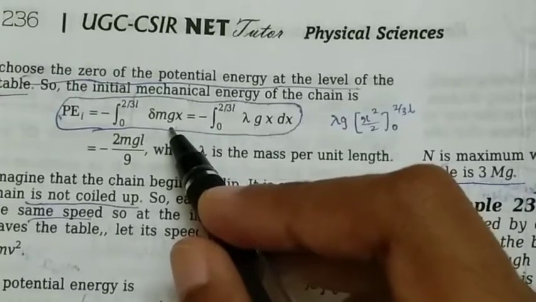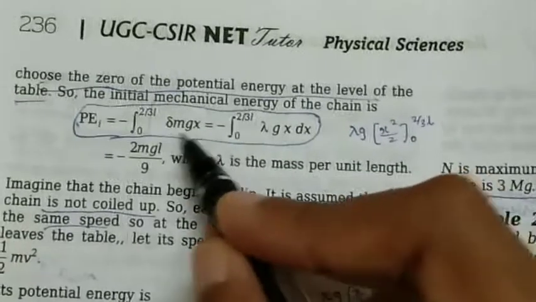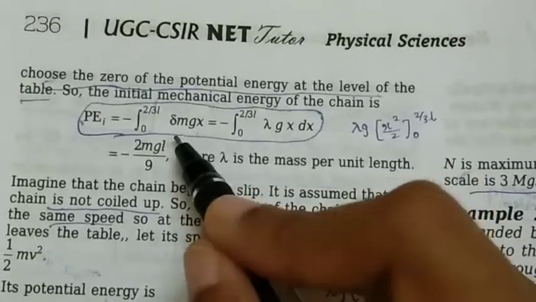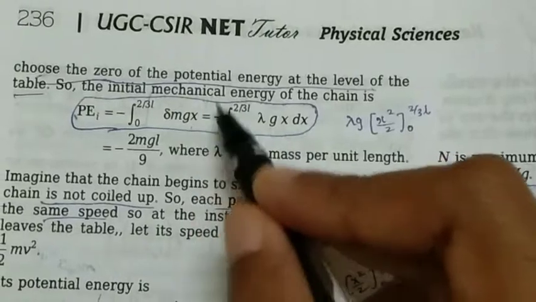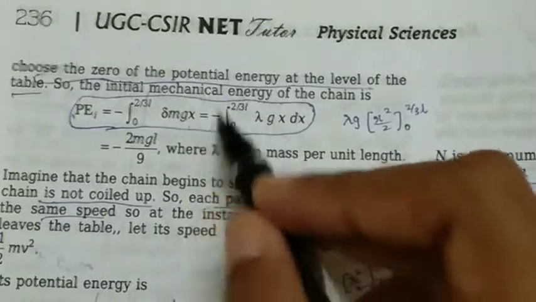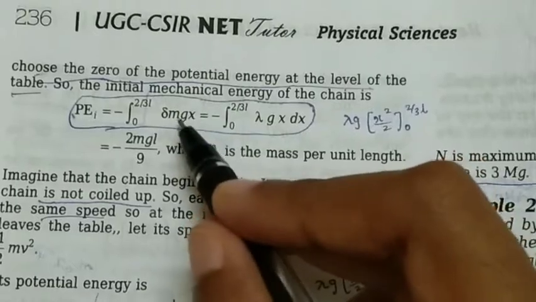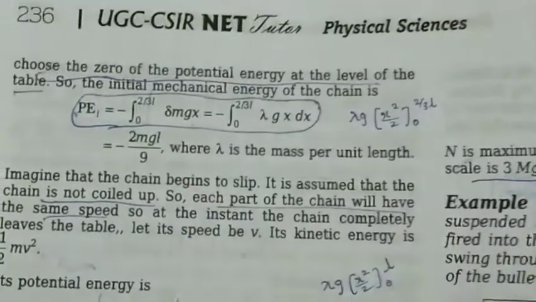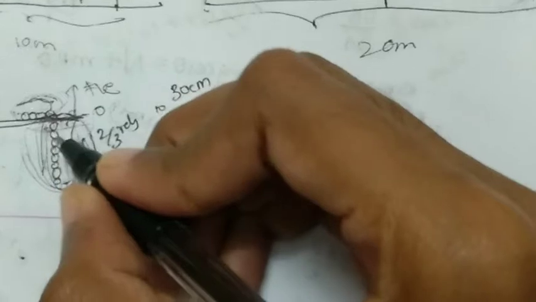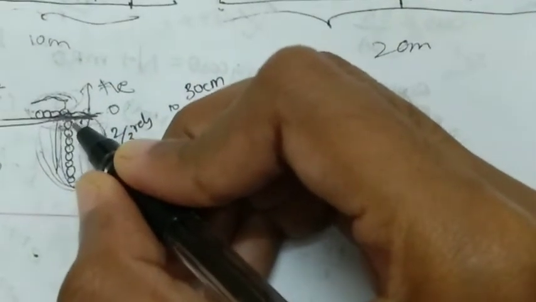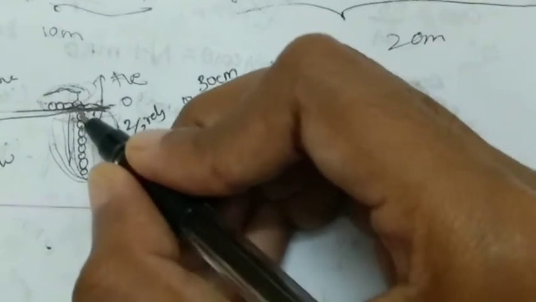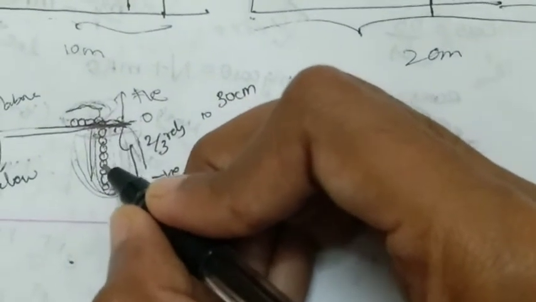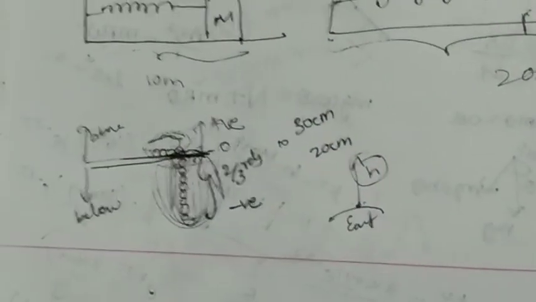mgx, mass into acceleration due to gravity into height. So here we are taking delta mgx. As each point on the chain is at a certain height, a certain distance from the table, it is taken as x. This point of the chain is at a certain distance from the table, and this point is at a different distance from the table. So this distance keeps changing, hence we are taking it as x.